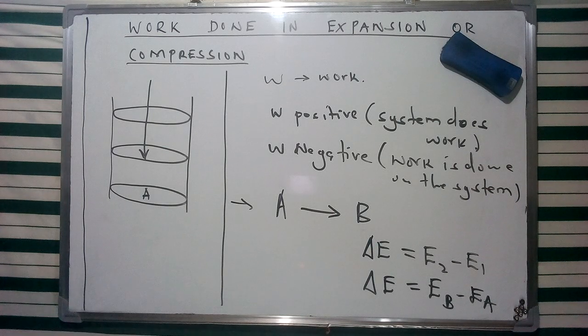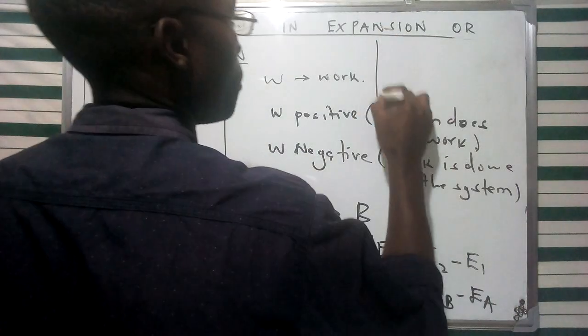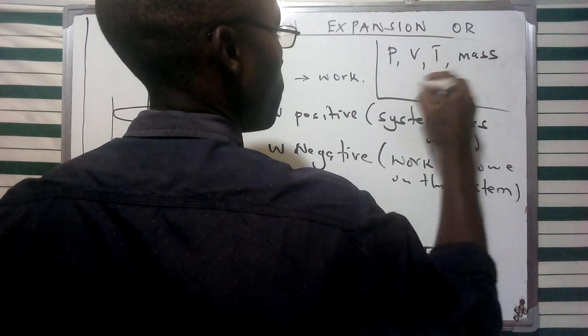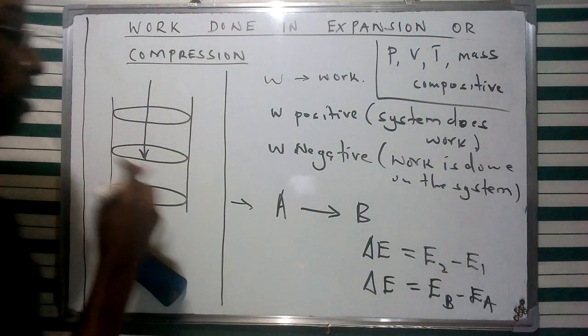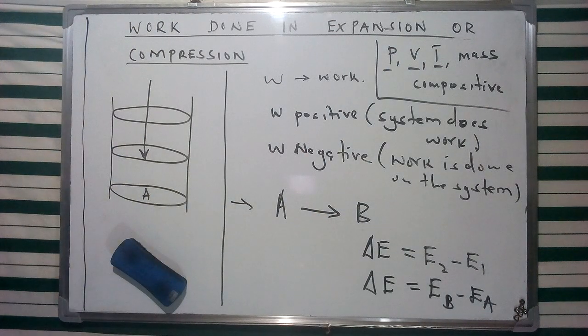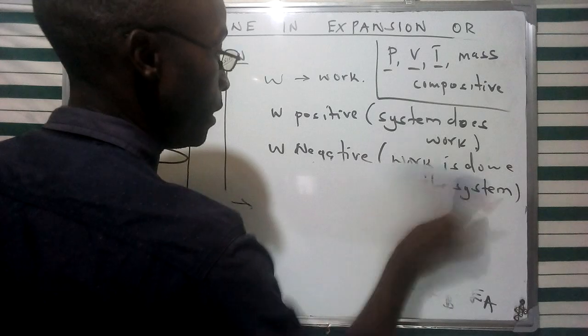So in this particular case, there is going to be an accompaniment of energy. And we had mentioned that there are some specific variables that we consider whenever we talk about the internal energy of a system. We had said that the internal energy of a system depends on a number of variables: pressure, volume, temperature, mass, and the composition of that specific system. So in this discussion we are going to consider the concepts of pressure, volume and temperature, using the illustration for figure A, which I am going to mention shortly.